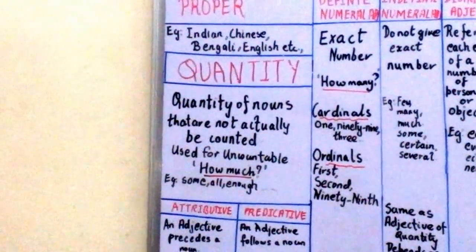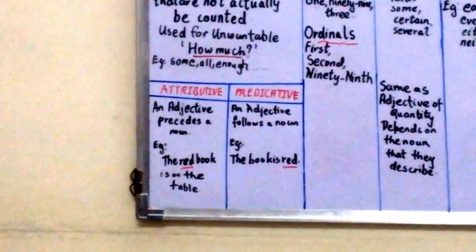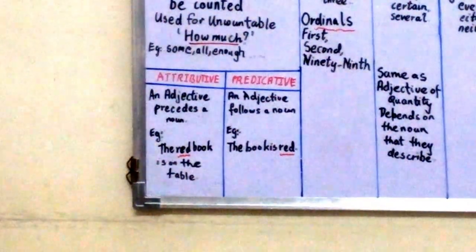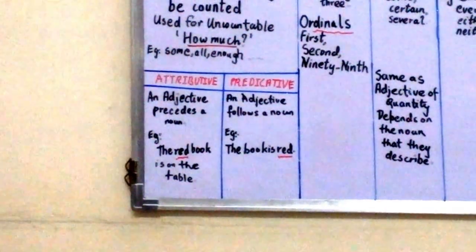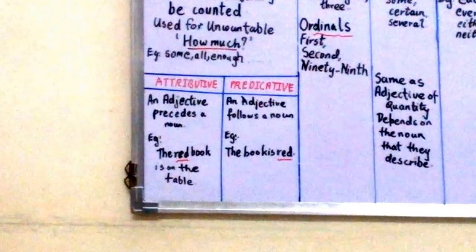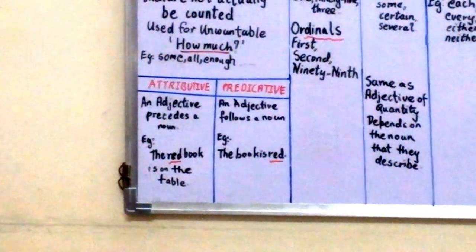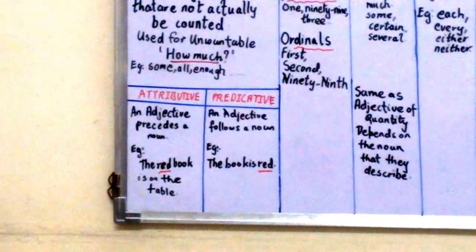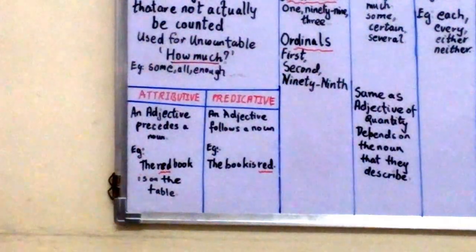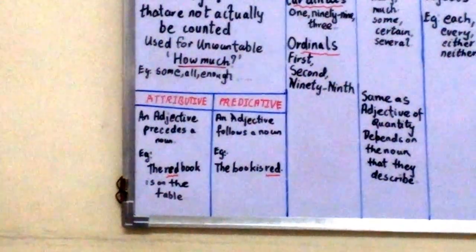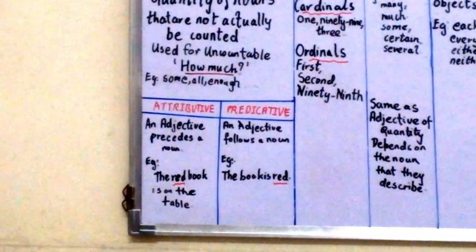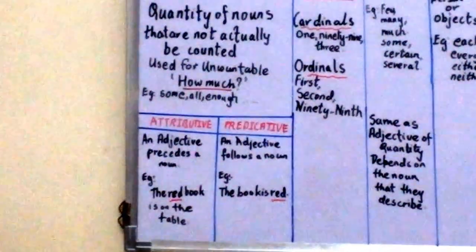Now let us see the third type of adjective, that is attributive adjective. Look at this sentence. The red book is on the table. The adjective red is used along with the noun book, as an epithet or an attribute. It is therefore said to be used as an attributive adjective. Red comes before the noun book, so it is called an attributive adjective. Let us look at the next sentence. The book is red, which comes under predicative adjective. Red is used along with the verb is, which forms a part of the predicate. It is therefore said to be used as a predicative. It comes after the noun.